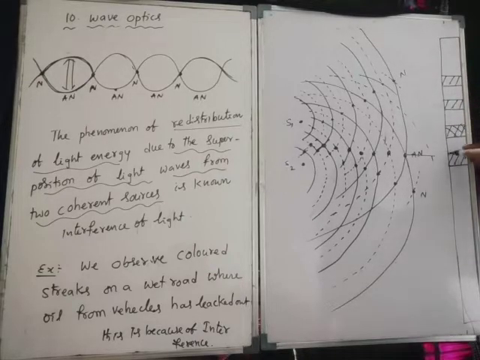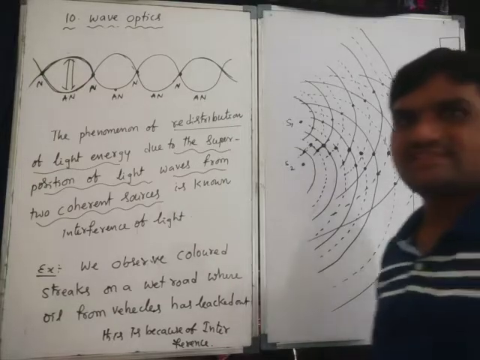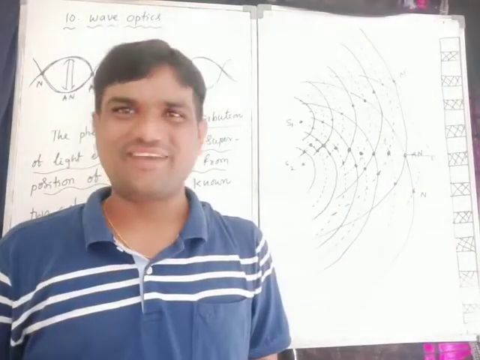These are the dotted lines, the dark lines, you can remember. This is dark, bright. So this gap is dark. Alternatively they can form. This pattern is possible only when there are coherent sources. Only coherent sources give this. Incoherent sources do not give anything.